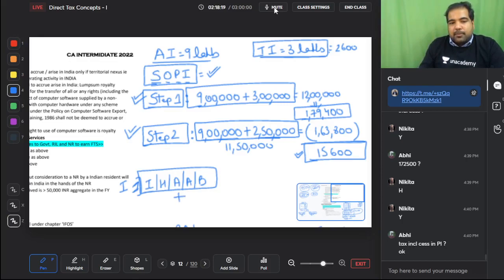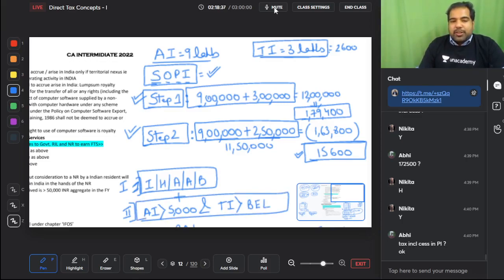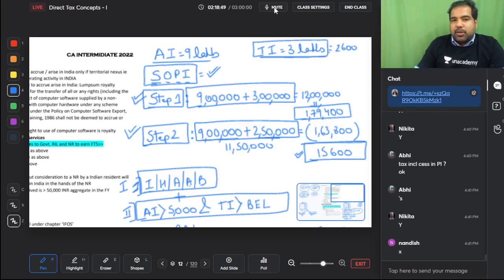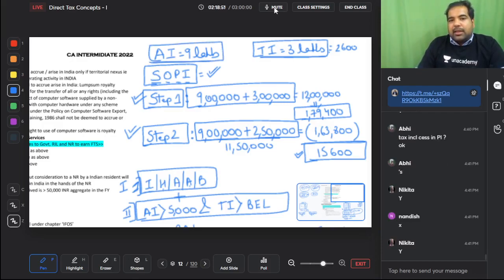And second, your agriculture income should be greater than 5,000 in that year, net agriculture income after minusing expenses, and your taxable income should be more than your basic exemption limit. These are your conditions. So please tell me here, is the surgeon an individual, HUF, AOP, BOI or AJP? Yes. And is his agriculture income greater than 5,000 and taxable income greater than basic exemption limit? Agriculture income 9 lakh and taxable income?